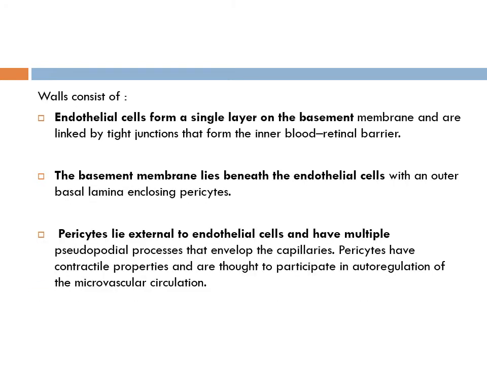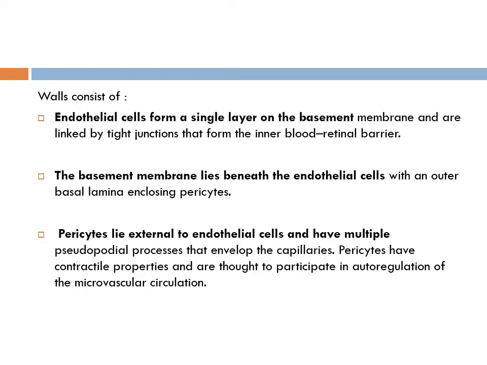Now the retinal arteriole wall consists of endothelial cells which form a single layer on the basement membrane, and they are linked by tight junctions that form the inner blood retinal barrier. So normally there are tight junctions lining the endothelial cells and they act as a barrier. So normally no leakage occurs through the blood capillaries of the retina.